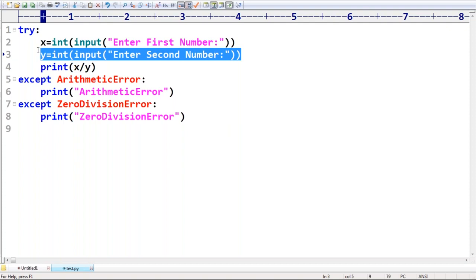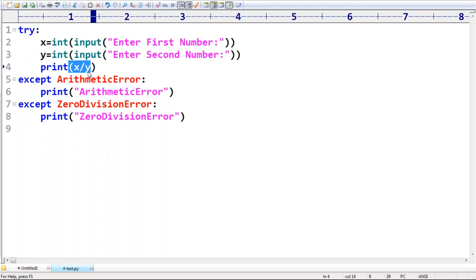ZeroDivisionError. Will ArithmeticError handle it? Yes, because ArithmeticError is a parent, so even ZeroDivisionError is handled by it. Even if you take the parent first, we never get any syntactical error. The Python virtual machine always considers from top to bottom. That is the only rule you should be aware of.